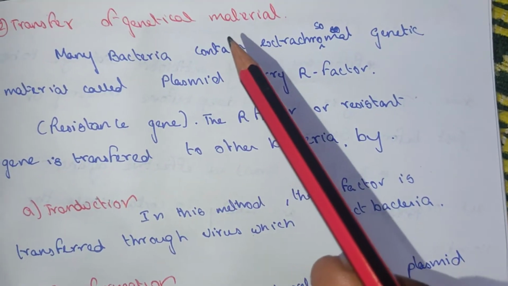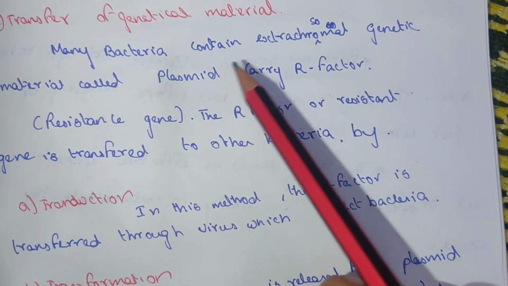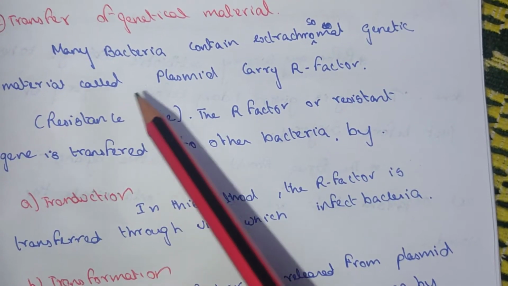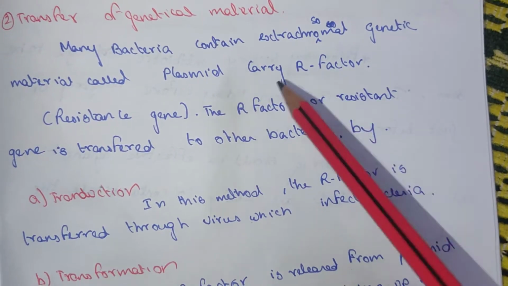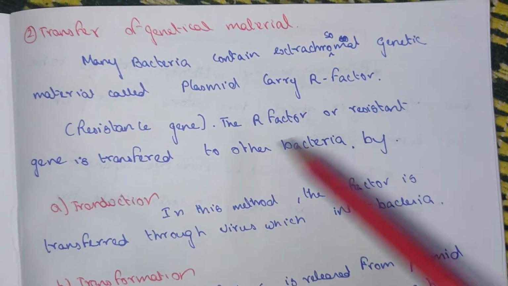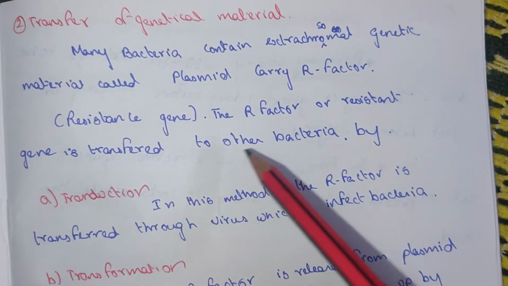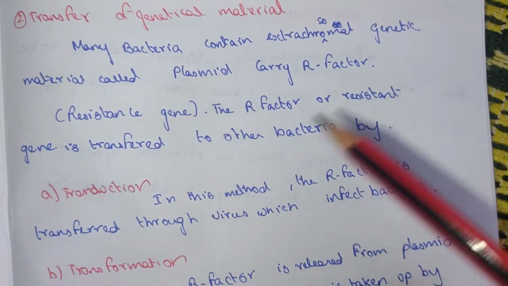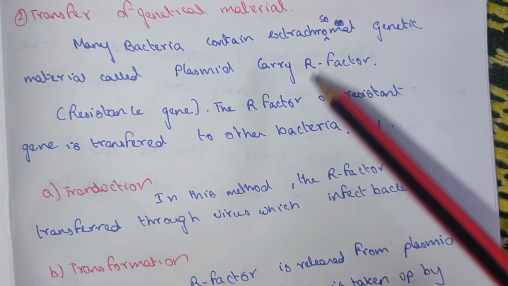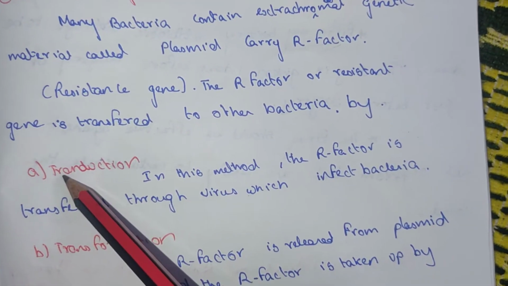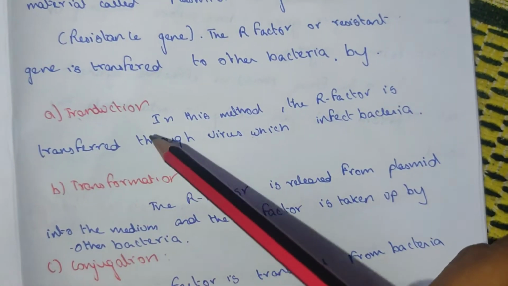Transfer of genetic material: many bacteria contain extra chromosomal genetic material, the plasmid, which carries the R factor and the resistance gene. The R factor is known as the resistance gene, and it is transferred to other bacteria by transduction, transformation and conjugation.